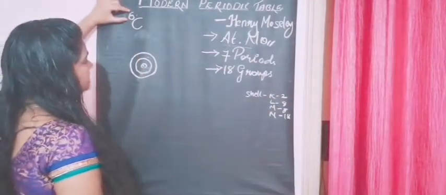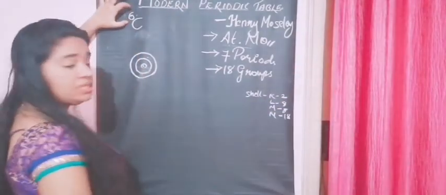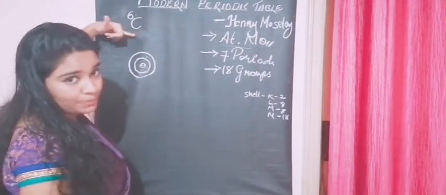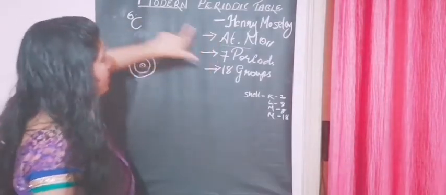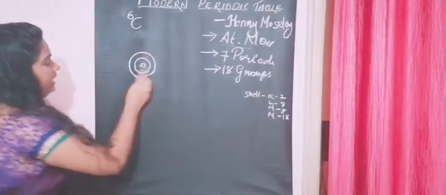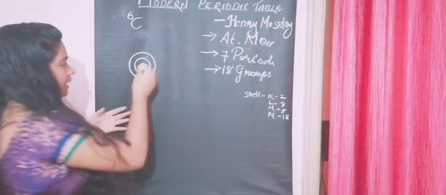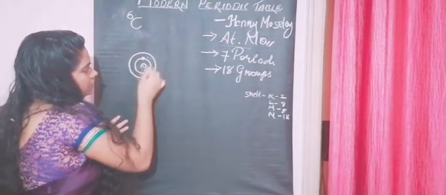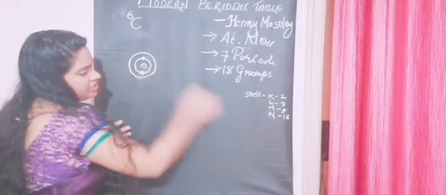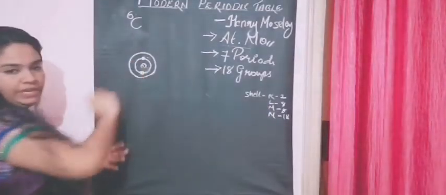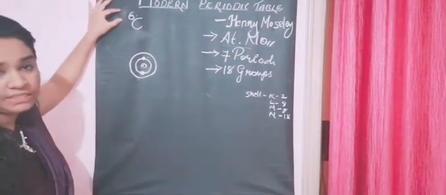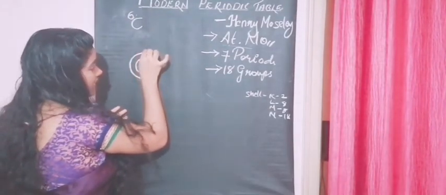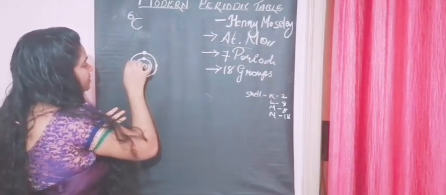So first you have 6, right? The total number of electrons present in one atom of carbon is 6, so the atomic number of carbon is 6. How do I indicate it? This is our nucleus. Around the nucleus, I'm indicating 2 electrons first. I told you in the K shell it's 2. So 2 I have indicated here, and how much remains? 6 minus 2 is 4. So the remaining 4 electrons I'll place here.